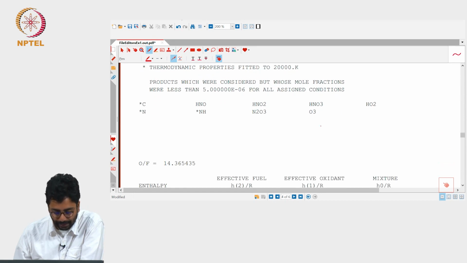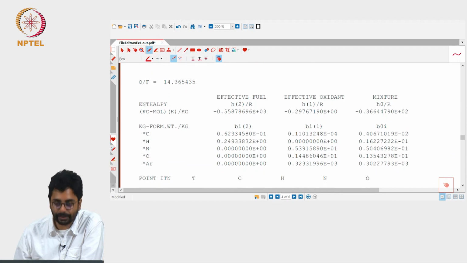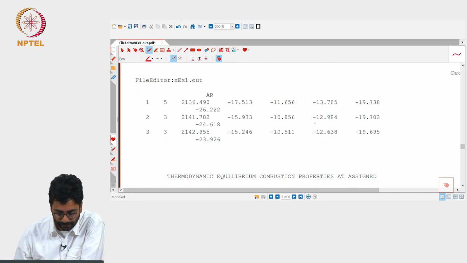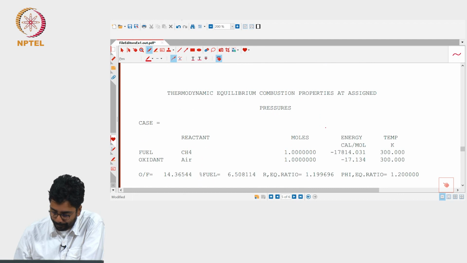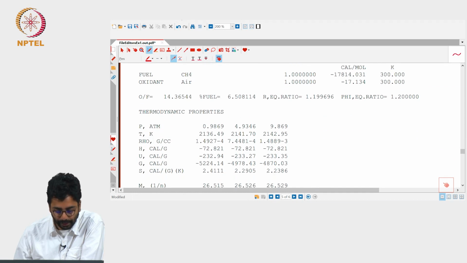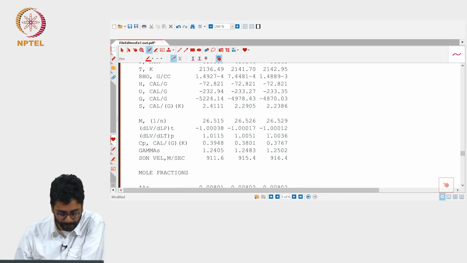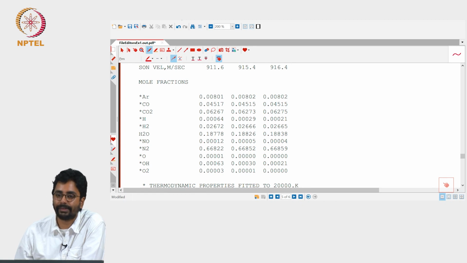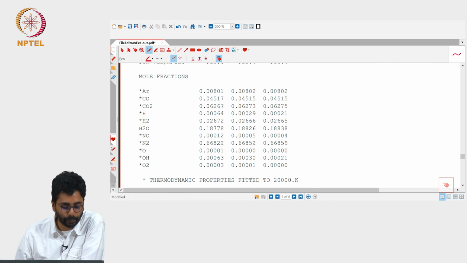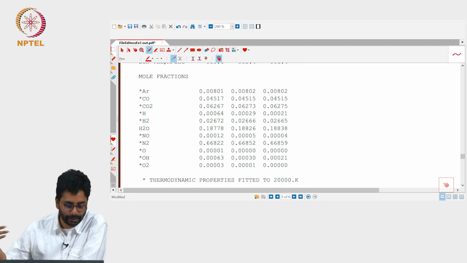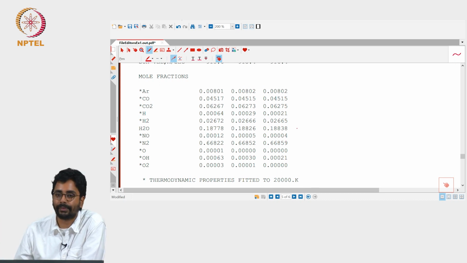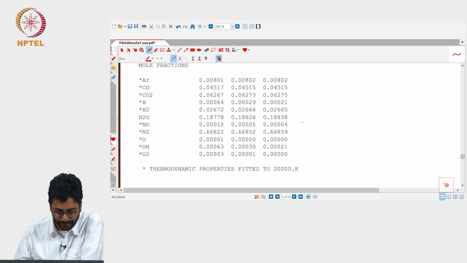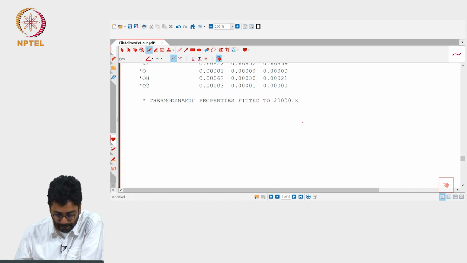I just want to look at the rich condition, and of course, the temperatures will be smaller as we expect. Let us just look at the NOx value at rich conditions. The temperatures are lower as expected. Let me not spend too much time on that. The NO is much less than what it was at 0.8. Okay, so there is no oxygen available. See, the reactions are slow. Even when you allow it to equilibrate, there isn't much oxygen available for NOx to form, because the conditions are already fuel rich. Okay, I think that is probably the only takeaway from this calculation.